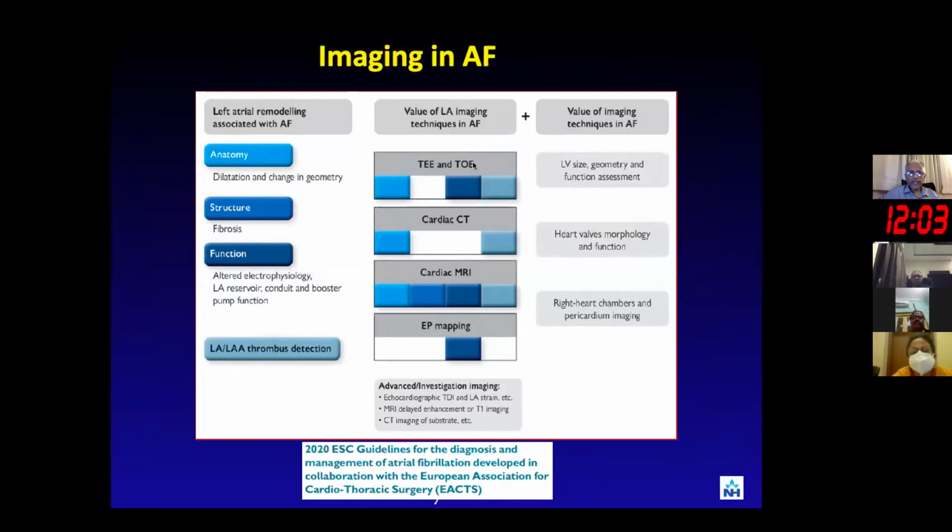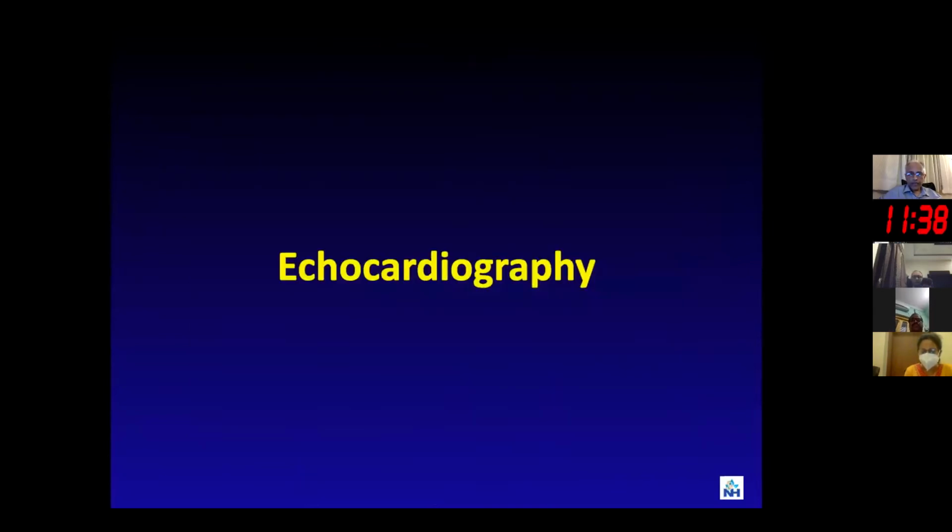You can see that the echo in terms of TTE can take care of identifying problems and other findings to a large extent, while the MRI is the one which really scores all across. The approach is primarily to look at the LV size, the geometry, the valves and their function, and the right heart in terms of pressure.